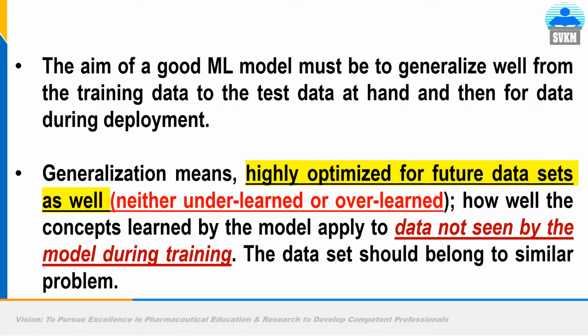Suppose while training a machine learning model to identify a fresh apple from a rotten apple, you have an apple factory and you are processing quintals of apples per day through a conveyor or assembly line or belt. You have trained a machine learning model to identify apples of a particular size only, from a particular field only, particular city only, particular shape only, and particularly only of dark red color. You have trained using the same apples, you have tested for the same.